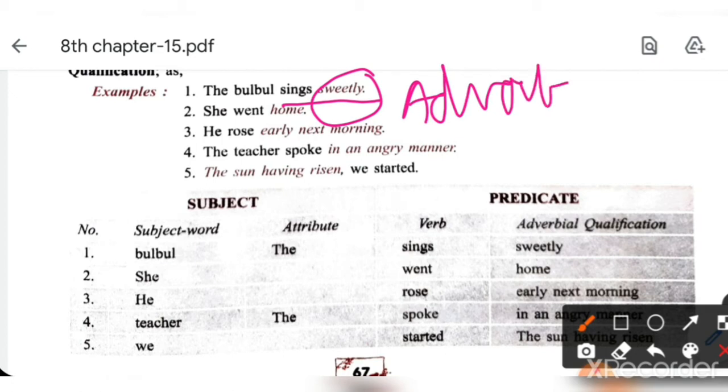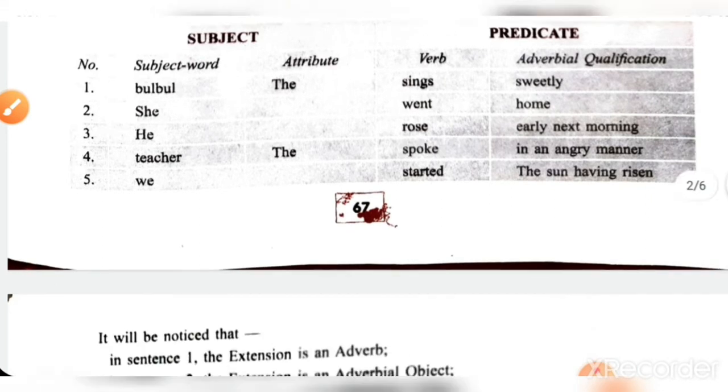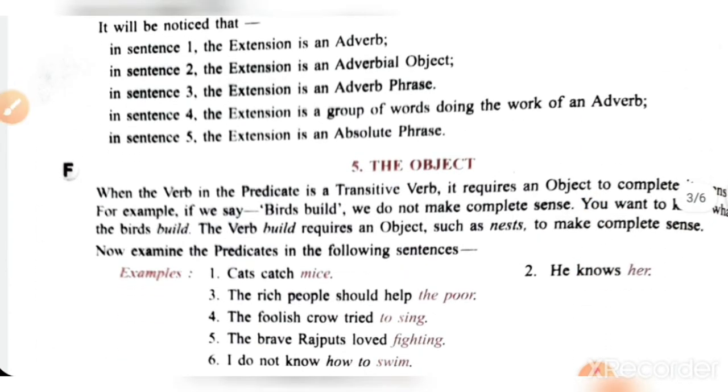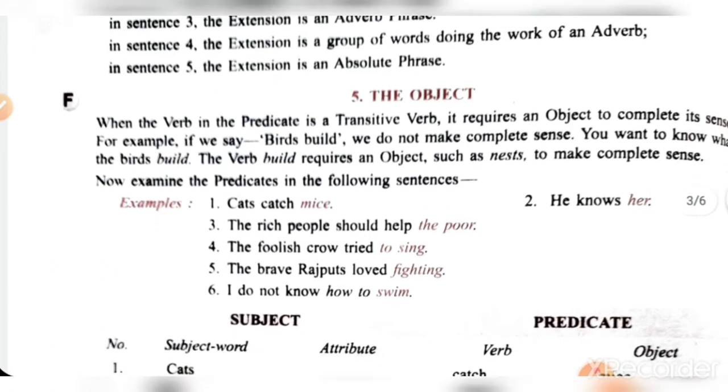She went home. Okay, here adverbial qualification is given, home. He rose early next morning. The teacher spoke in an angry manner, and the sun having risen, we started. Okay, so these are predicates. Now, the extension of predicate may be an adverb, an adverbial object, an adverb phrase, or group of words doing the work of an adverb or absolute phrase.